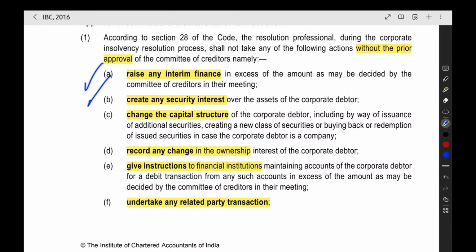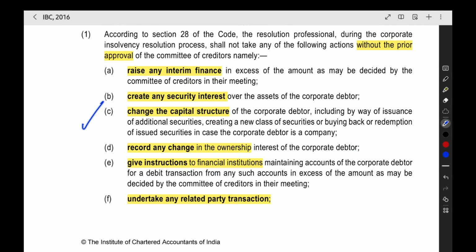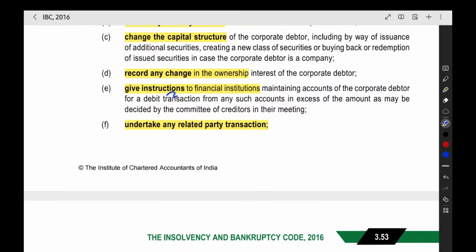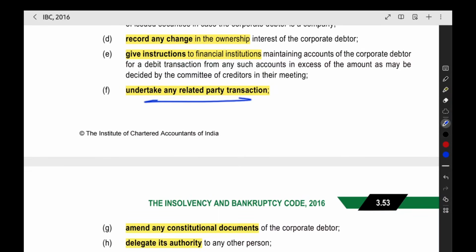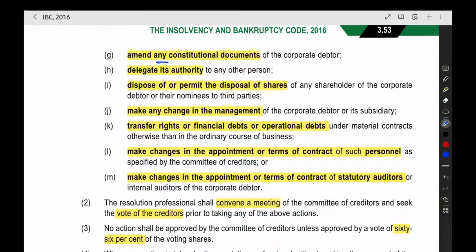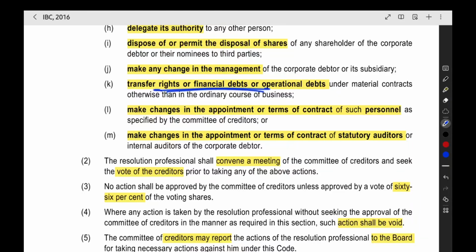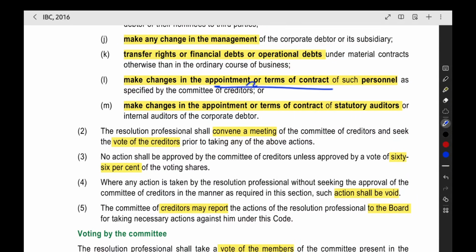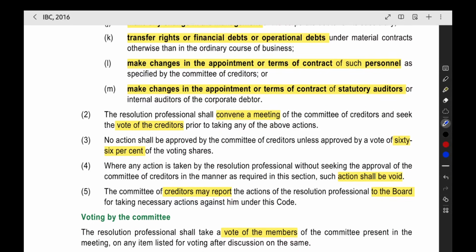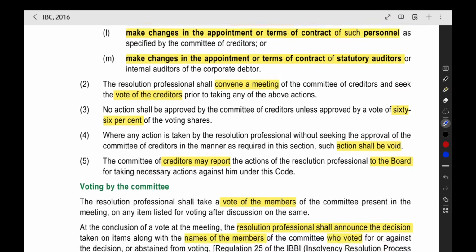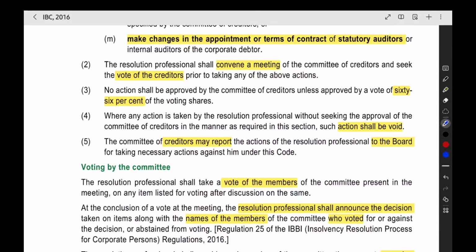Raising the interim finance, creating any security interest like pledging any property or mortgaging any property, changing the capital structure, recording any change in ownership, giving instruction to financial institution, making any related party transaction, amending the MOA, AOA or incorporation document, delegating the authority to any other person, disposing the shares, making any change in the management, transfer the rights of the debts, or make changes in the appointment or terms of contract of the persons, or make changes in the appointment of the statutory auditor. Those are some big decisions which can be taken only after getting the approval of the committee of creditors.